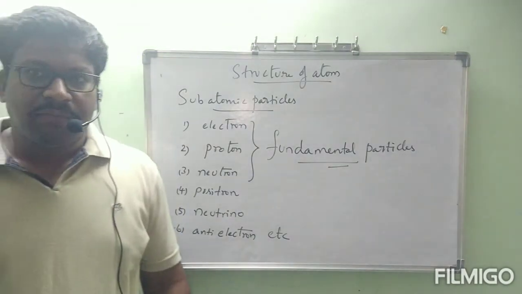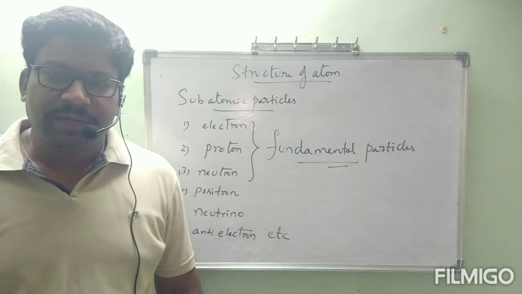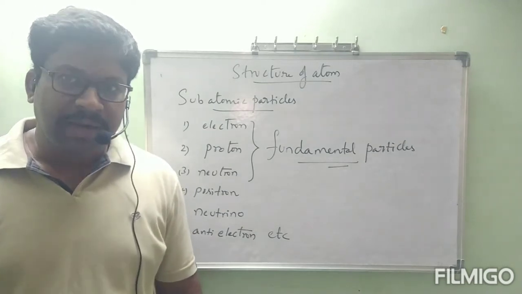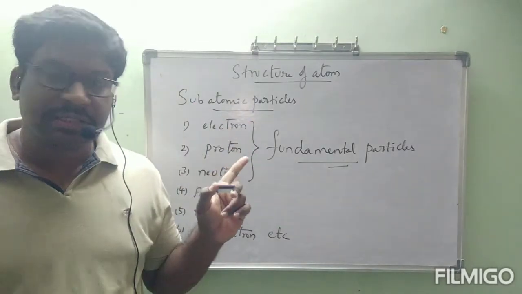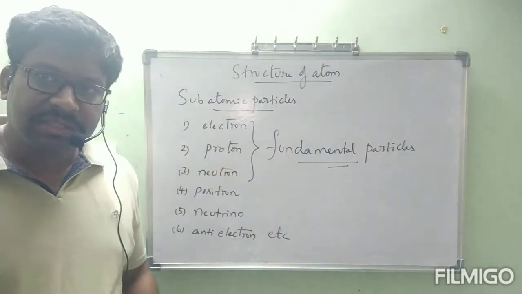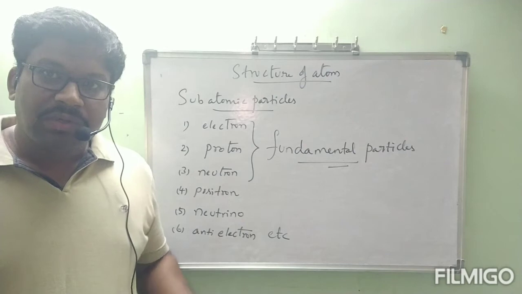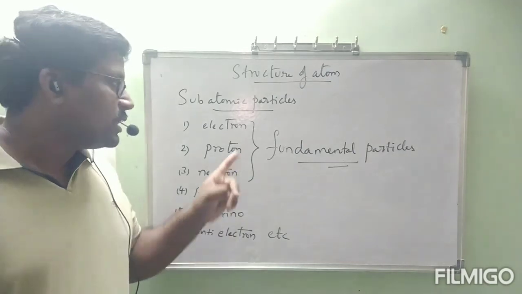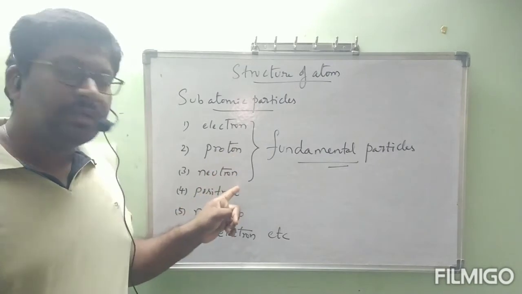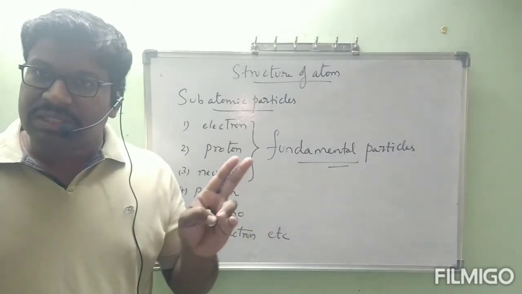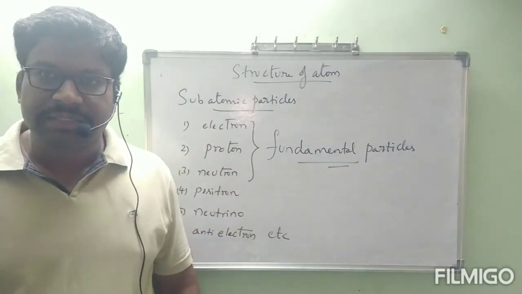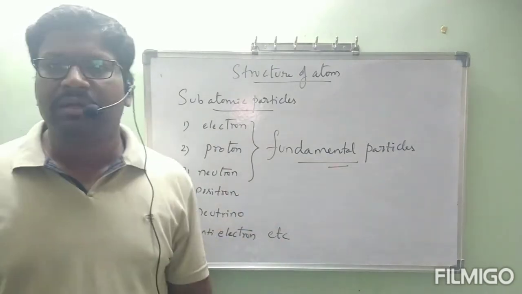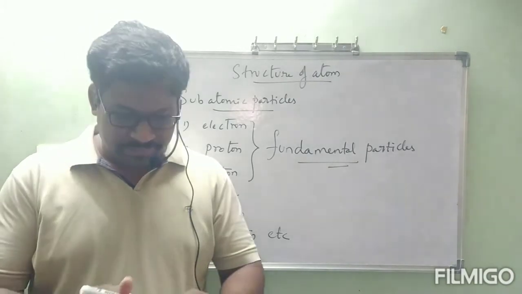So, by using the photoelectric effect experiment, we came to know that further small particles are present in the atom. Those particles are called subatomic particles. Various subatomic particles are present in the atom, but out of these, three particles, electron, proton and neutron, can explain the total structure of the atom. Those three particles are called fundamental particles.